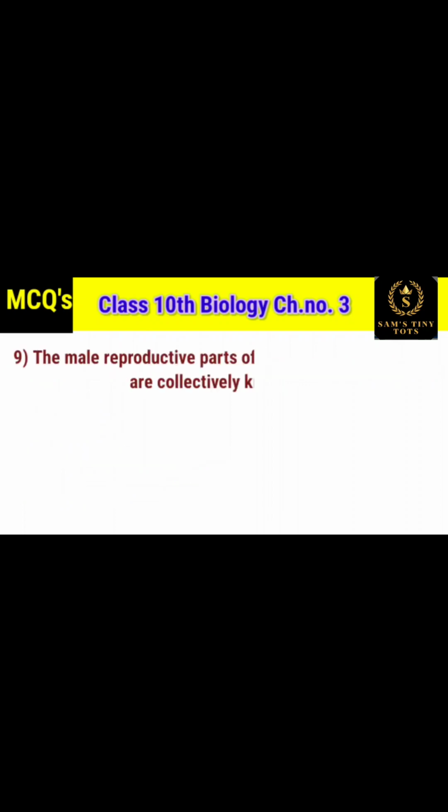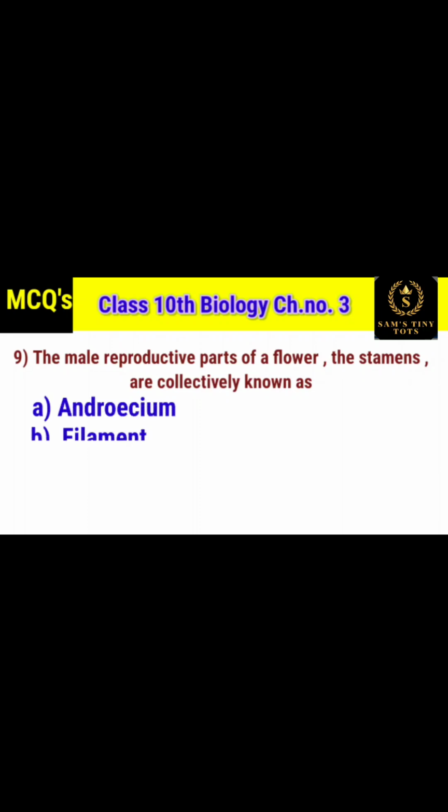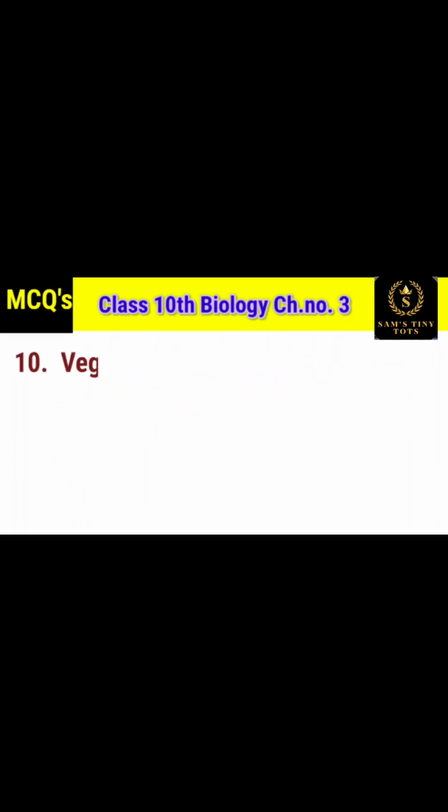9. The male reproductive parts of a flower, the stamens, are collectively known as option A androecium, option B filament, option C anther and option D gynoecium. And the correct option is option A androecium. 10.